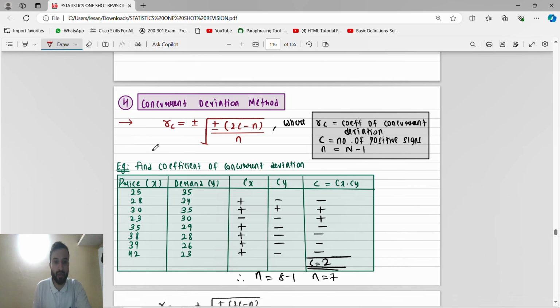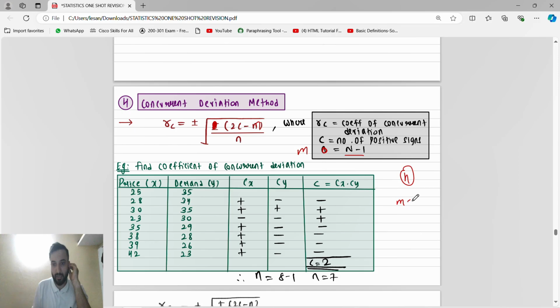Concurrent deviation formula is this: plus minus root of (2c minus m) by m. So what is m, guys? m is n minus 1. First of all, we will see the n, the total number of observations. Then we will find m. m is the total number of observations minus 1. C is the number of positive signs.